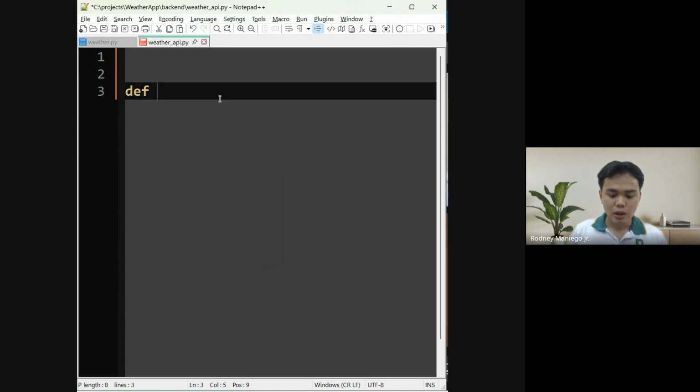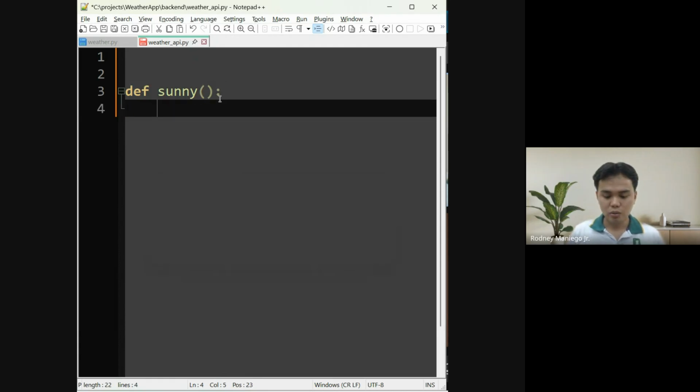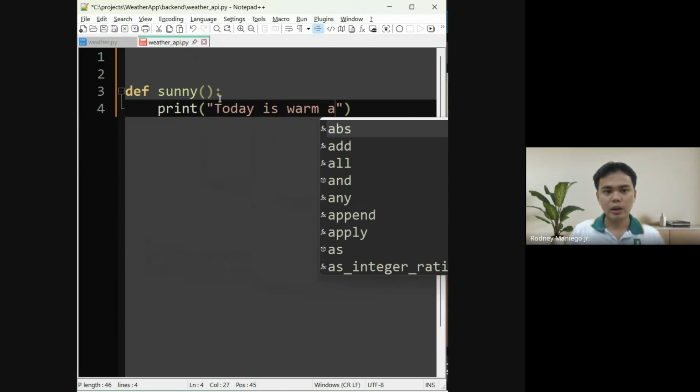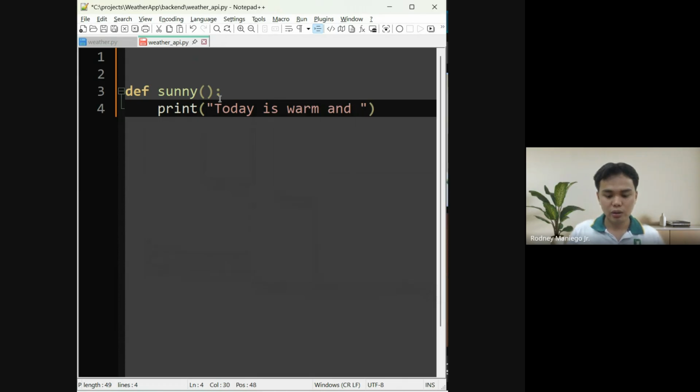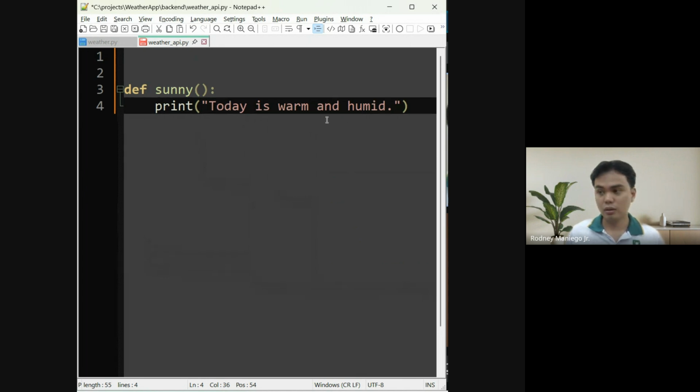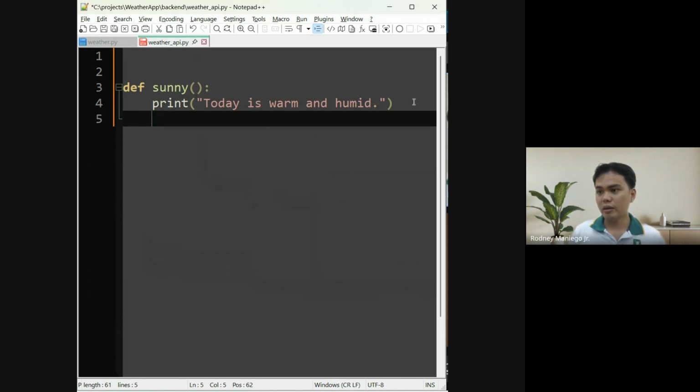So let's say a sunny function. Basically what it does is it will print today is warm and humid. Then let's create more.